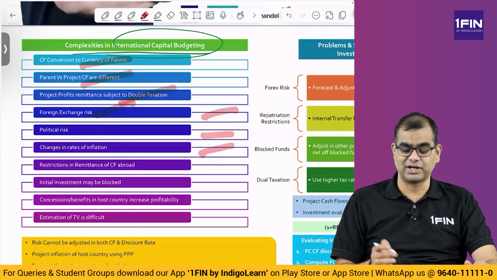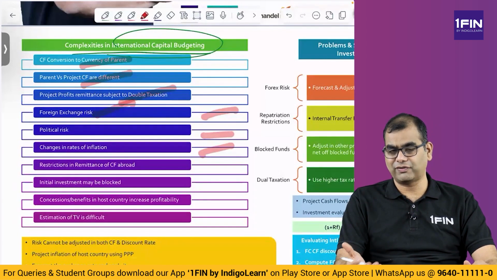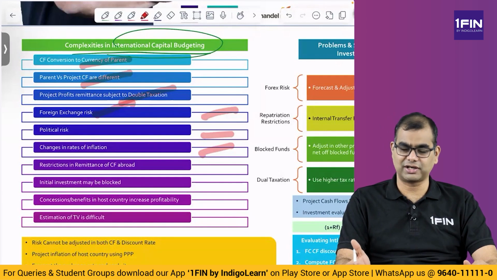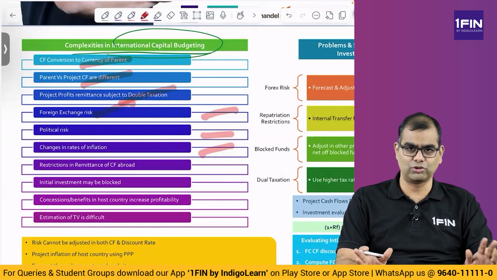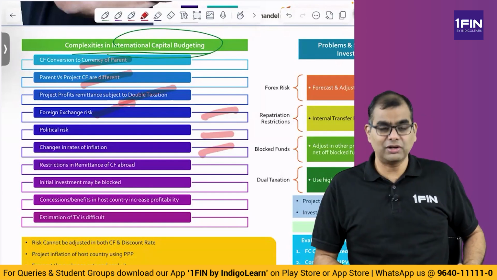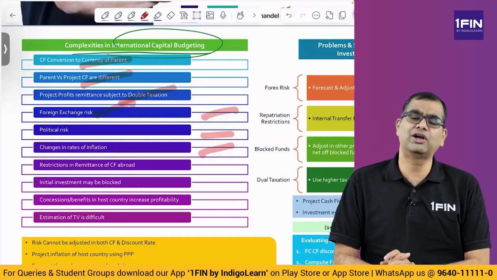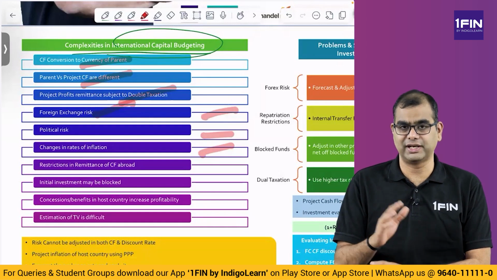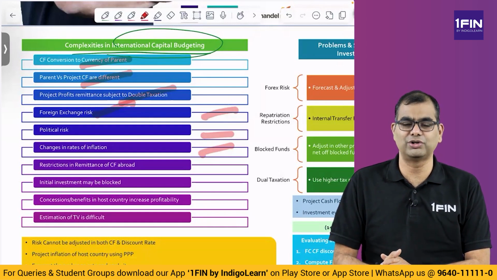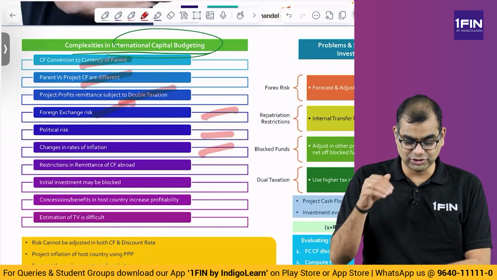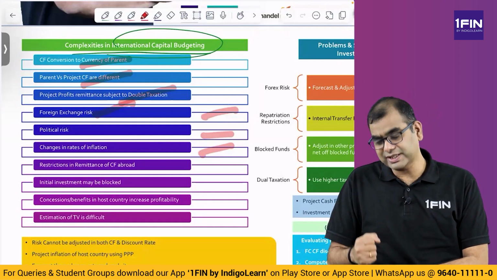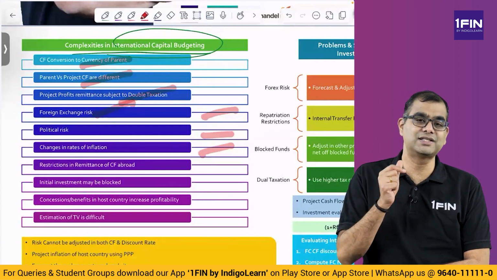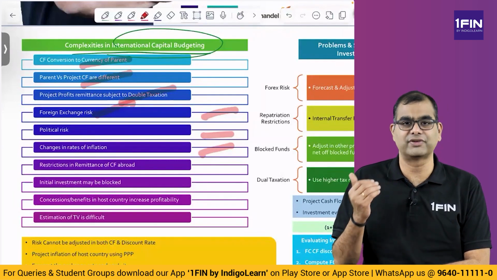Then you have changes in the rate of inflation. You would have gone through the Forex chapter where I explained interest rate parity theory, and where we discussed that exchange rates are a function of differential in interest rates or inflation, and I explained all those formulae. You can go through that. There is a separate revision video also. Now, inflation rates. If you look at any of your CA Inter FM chapters, we had very little idea of inflation. Advanced capital budgeting, yes, of course, but initially when you were doing FM, we didn't consider inflation. Whereas in international projects, for the project cash flows you have to consider the inflation aspect, and for the currency also, because currency gets affected by inflation.